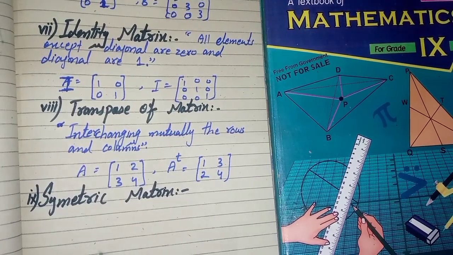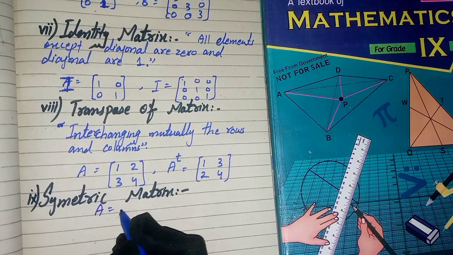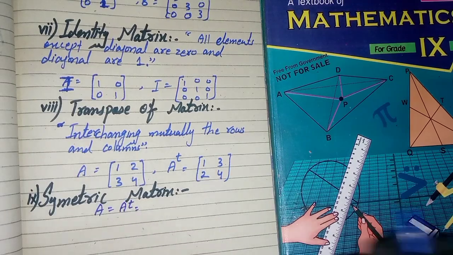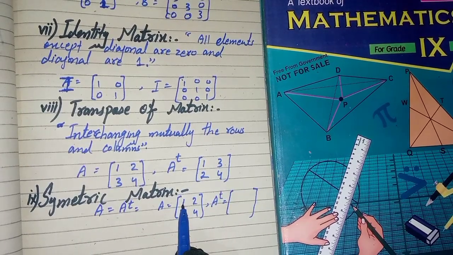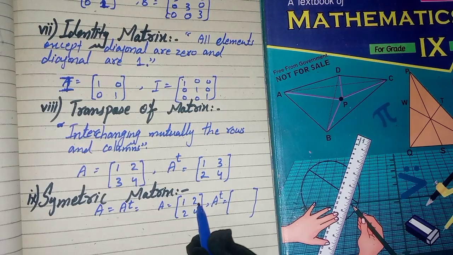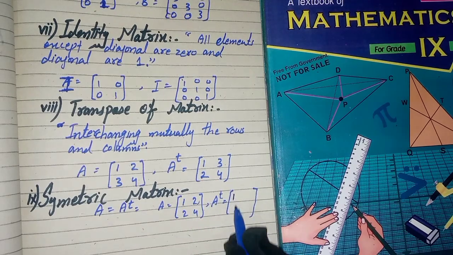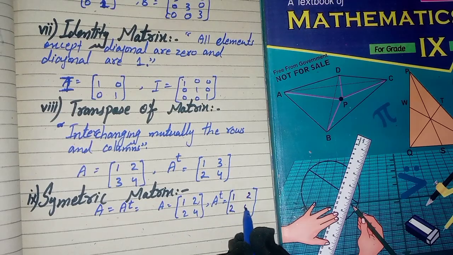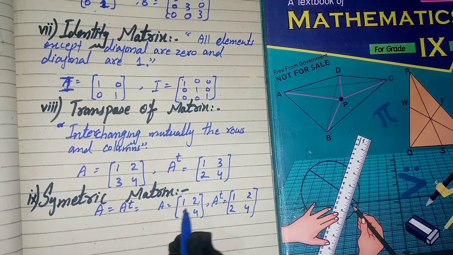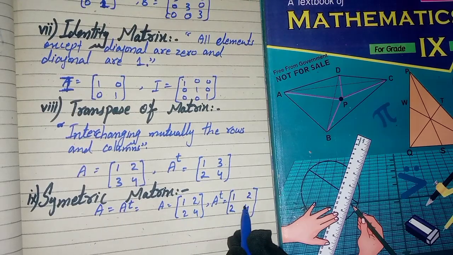Symmetric matrix: if A equals A transpose, then this is called a symmetric matrix. For example, the matrix A is 1, 2, 2, 4. For A transpose, we write the row 1, 2 in the place of a column and the row 2, 4 in the place of a column. Here A equals A transpose. So this is an example of a symmetric matrix.